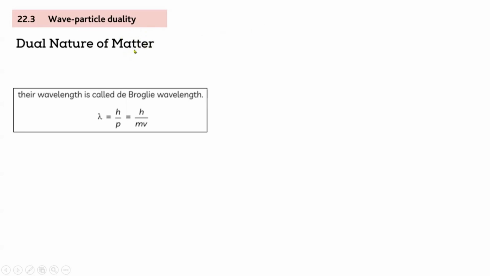Any object can also behave like a wave. So this is the definition. Dual nature means any object can behave as a wave. Objects are already particles, but they can also behave like a wave. On the other hand, what you said was also true. Light already behaves like a wave, but light can also behave as a particle.